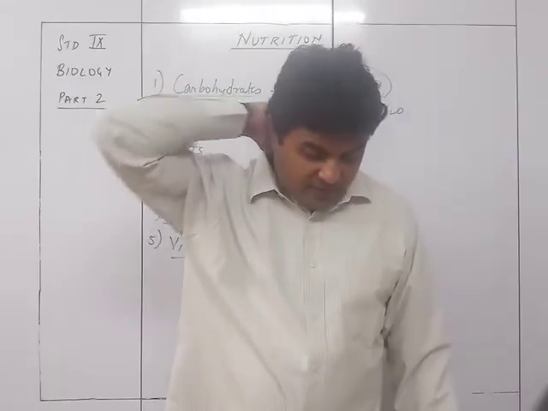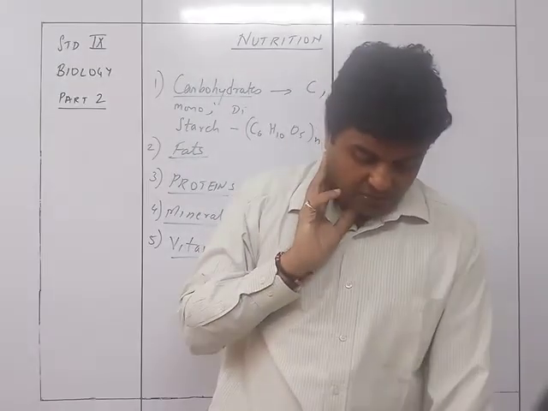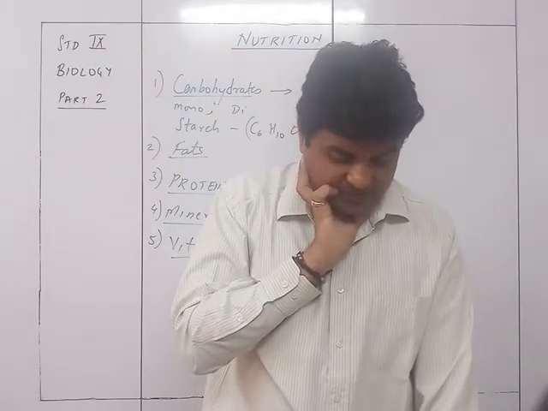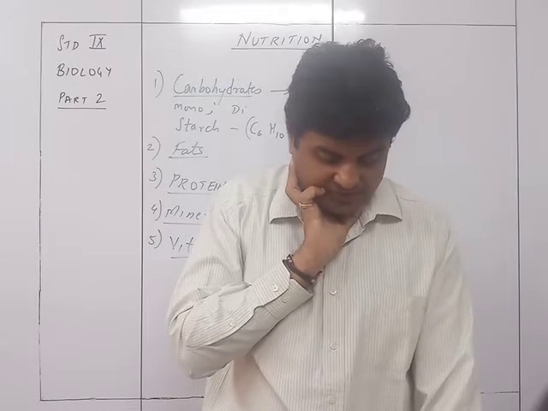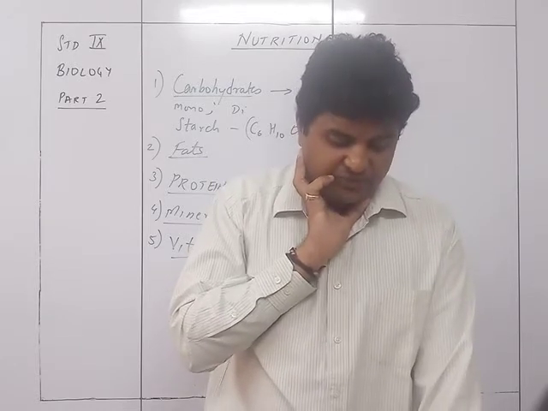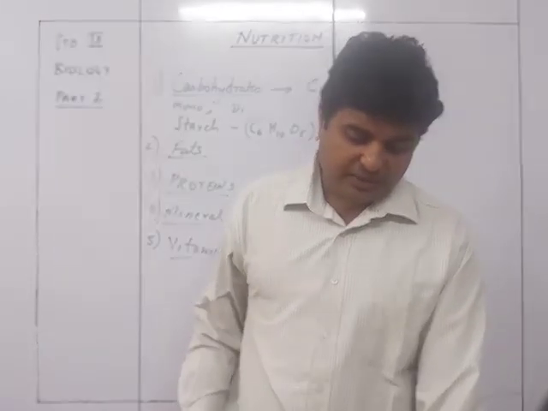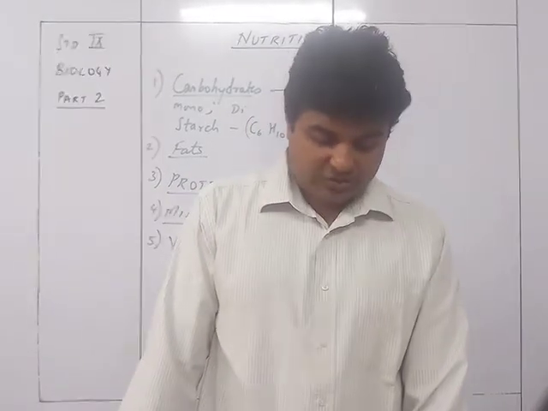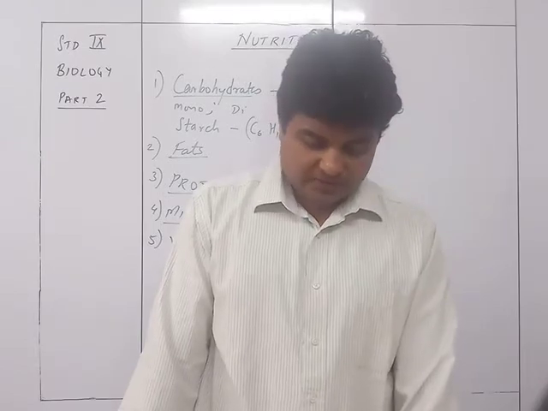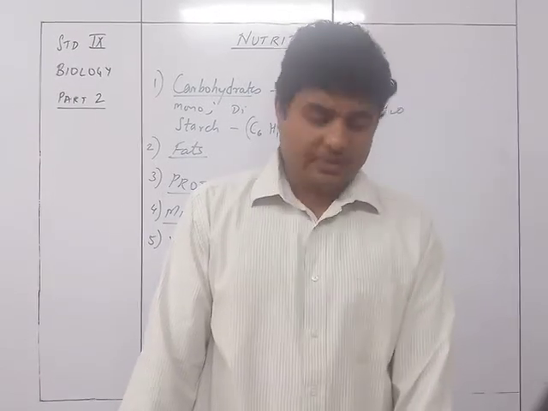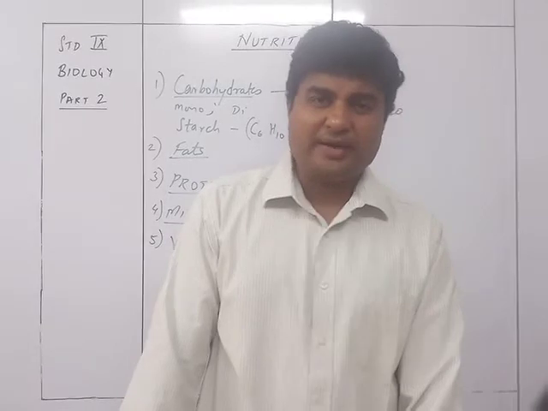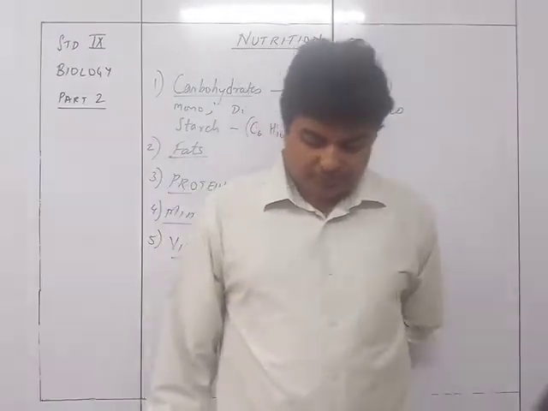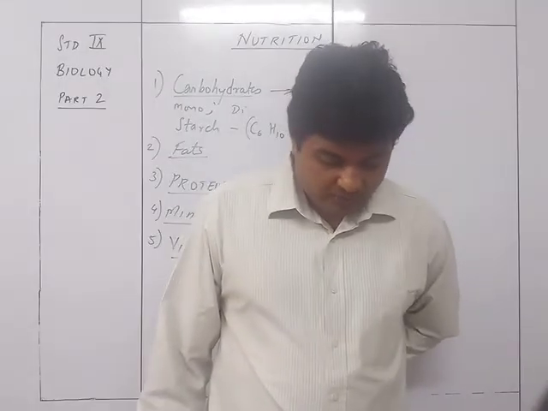B2 is riboflavin, it is not needed. B3 not required. B5 again not required. B6 not required. B9 is folic acid, which is found in liver and leafy vegetables. It is important because it is needed for the synthesis of hemoglobin, and that's why deficiency of vitamin B9, that is folic acid, will lead to anemia. So blood deficiency in the red blood cells, so hemoglobin is low in total volume.